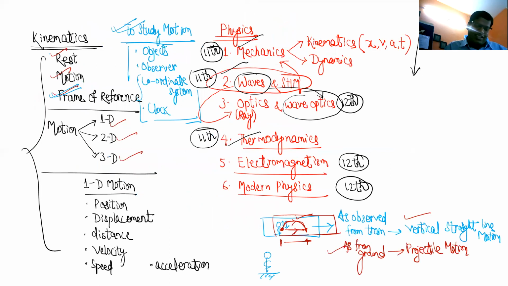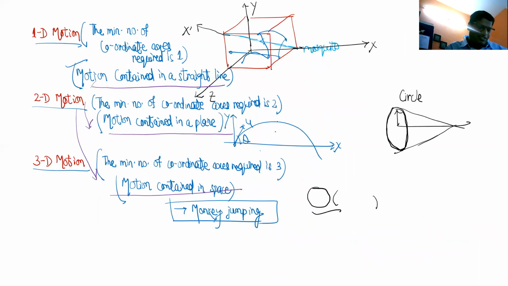So you see, we are progressing like this, right? From mechanics, we are progressing like this. In mechanics, first we are studying kinematics, then we are going to dynamics. In kinematics, first we are studying 1D motion, then 2D motion. So that's how the chapters evolve. So if you remember like this, you will never forget.